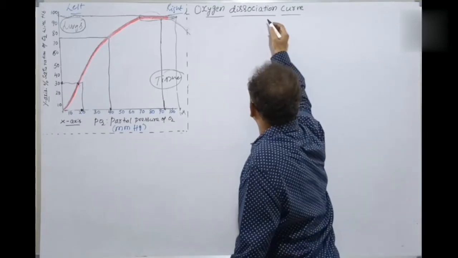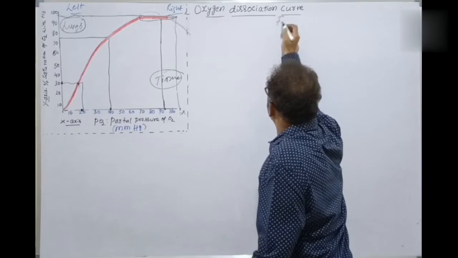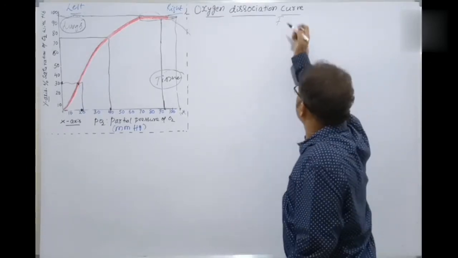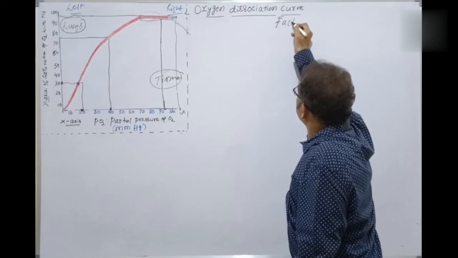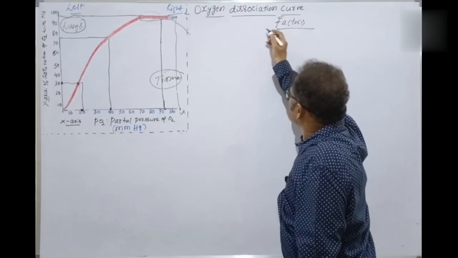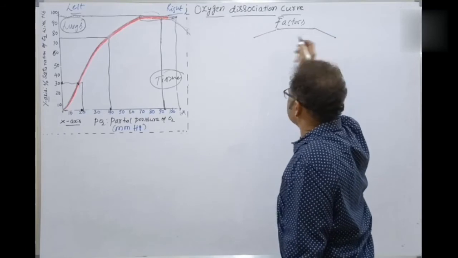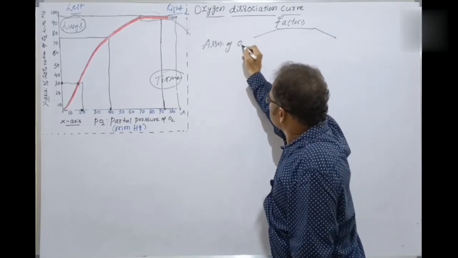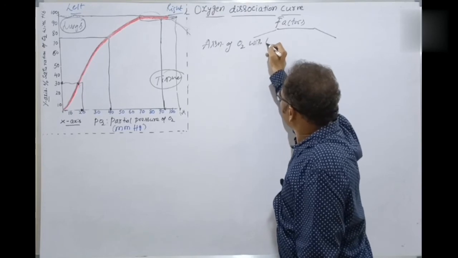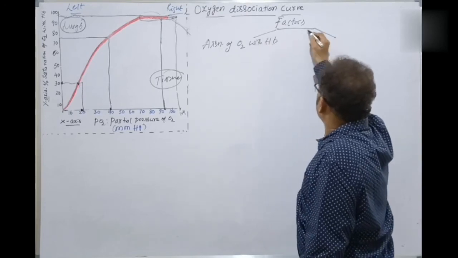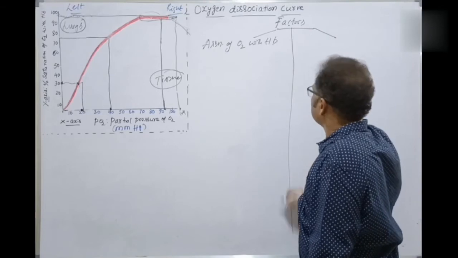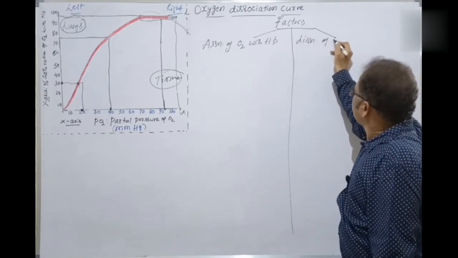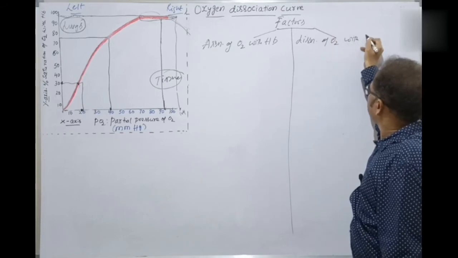Now, factors which favor the association of oxygen with hemoglobin, and the factors which favor the dissociation of oxygen with hemoglobin.